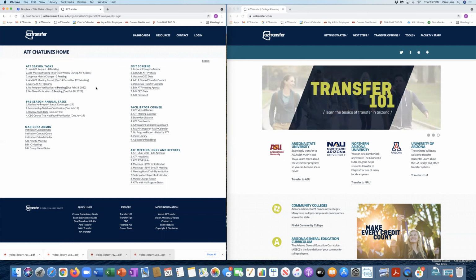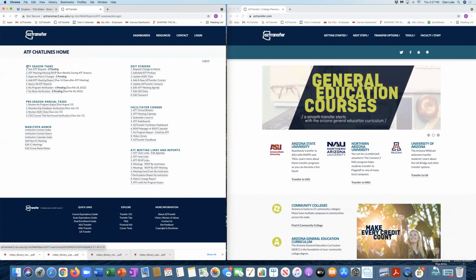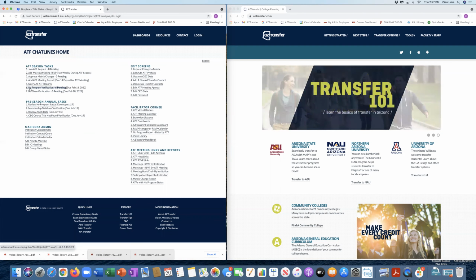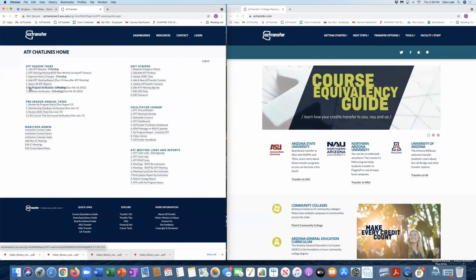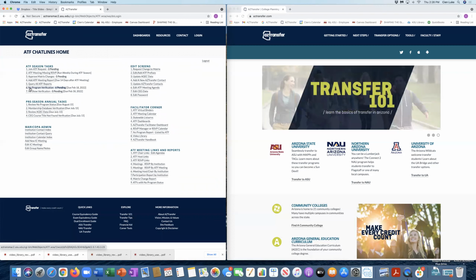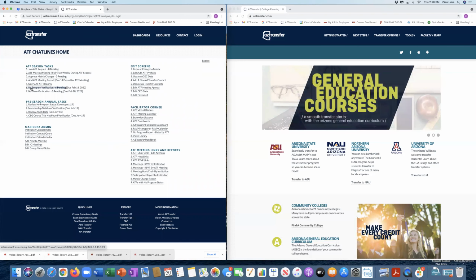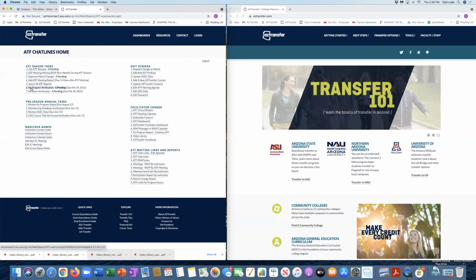From the ATF chat lines home, before I show you how to review your institution's no program status, let me draw your attention to one of the ATF season tasks, the no program verification report. This report is not new. It is a tool that was established a couple of years ago. Any disciplines that are declared by your institution to be no program will generate a report at the end of the year, and you can even start working on it now in order to verify that all of the data in the discipline considered no program is still accurate.